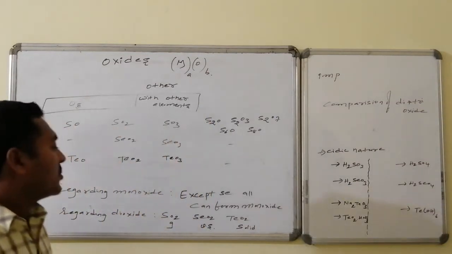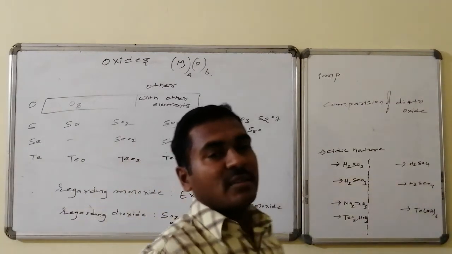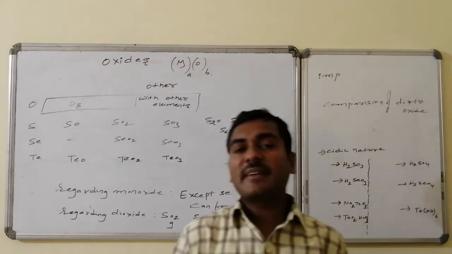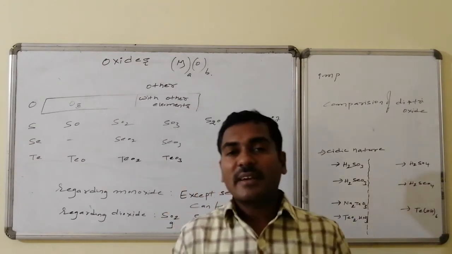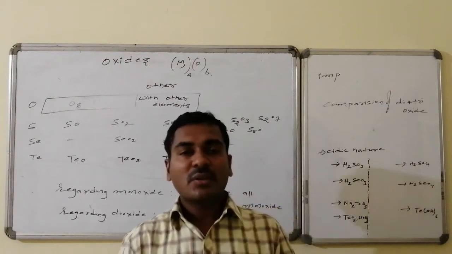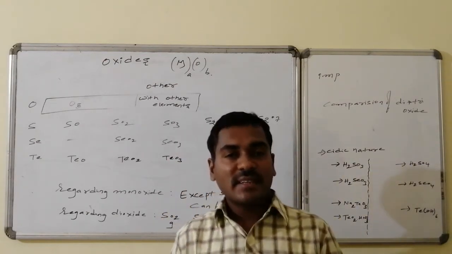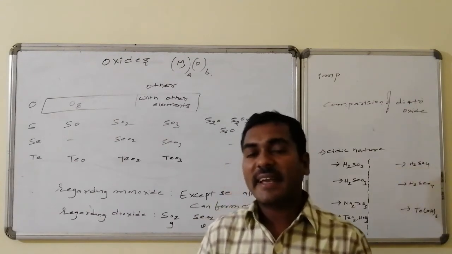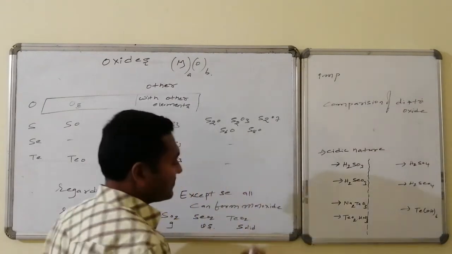Moreover, in this particular dioxide situation, the 6th group element is present in an intermediate oxidation state, that is +4. There are higher oxidation numbers and there are lower oxidation numbers. Due to this reason, these oxides containing the intermediate oxidation state act as both oxidizing as well as reducing agents.